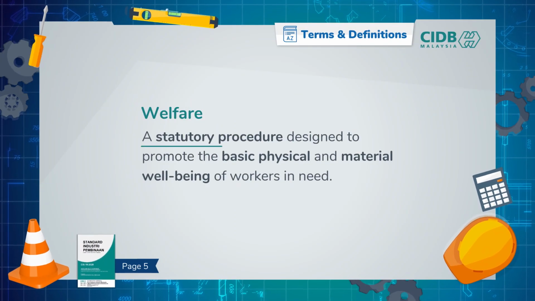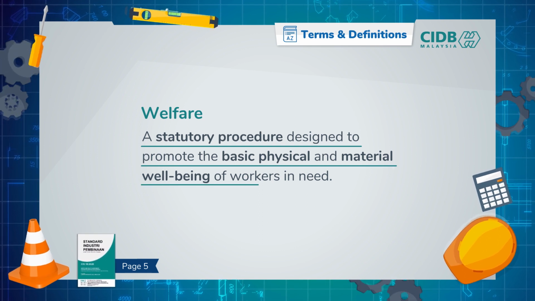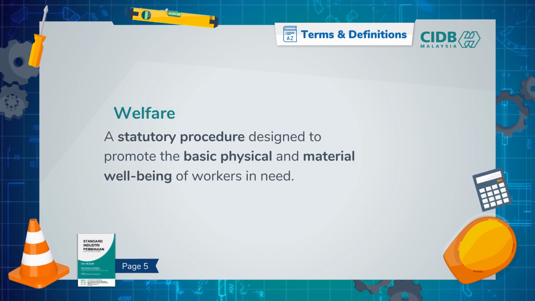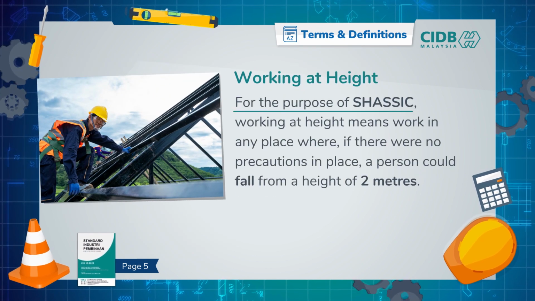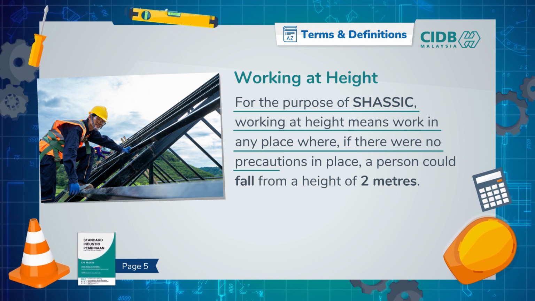Welfare is a statutory procedure designed to promote the basic physical and material well-being of workers in need. Working at height. For the purpose of SHASSIC, working at height means work in any place where, if there were no precautions in place, a person could fall from a height of at least 2 meters.